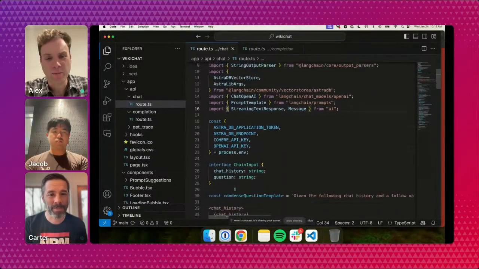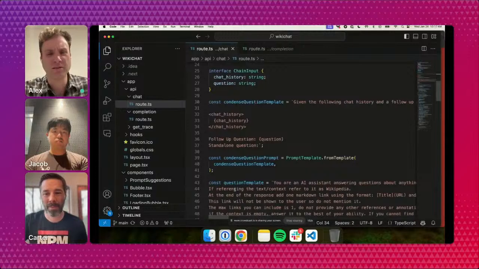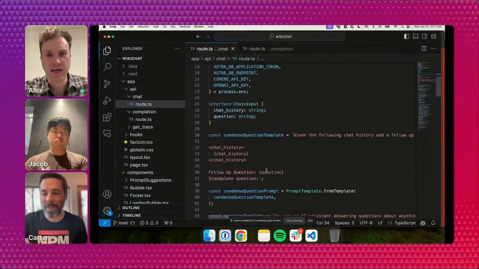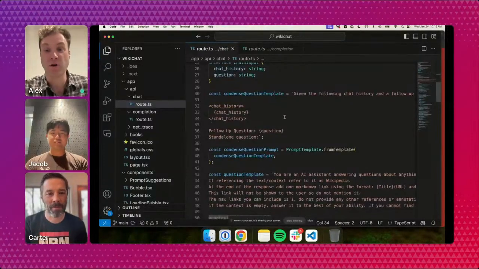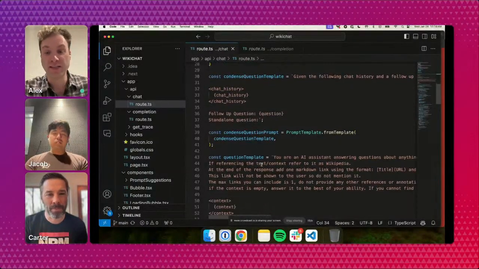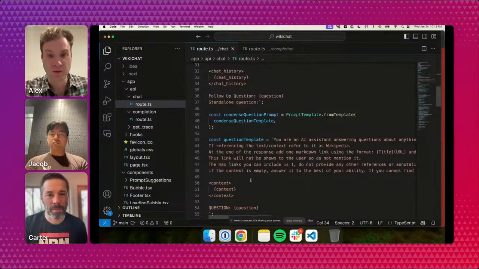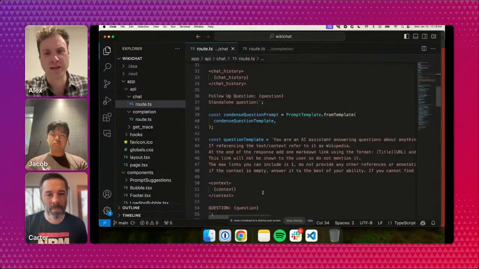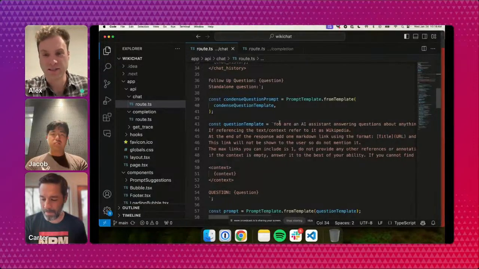Exactly. And this route gets a little bit more interesting, and Jacob will talk later about how all the chaining works. But essentially, when the user asks a question, we have these prompt templates right here. We have two prompt templates, and Jacob will explain later how we use both of them. Essentially we have this prompt, and we're feeding in the relevant Wikipedia articles.